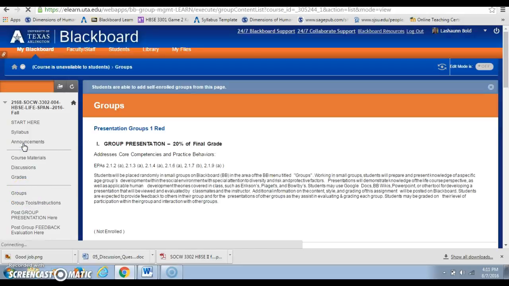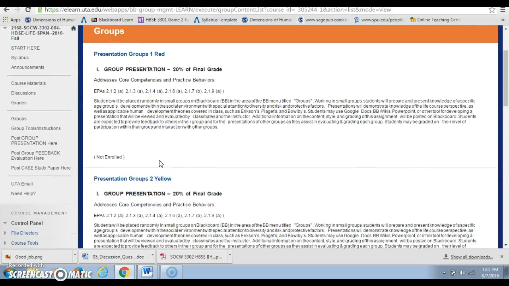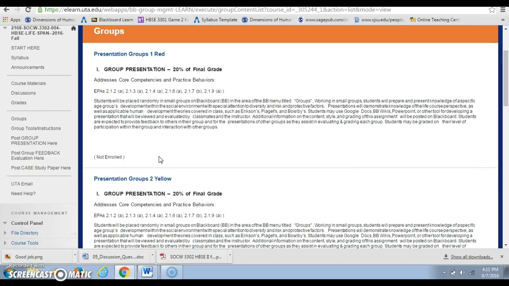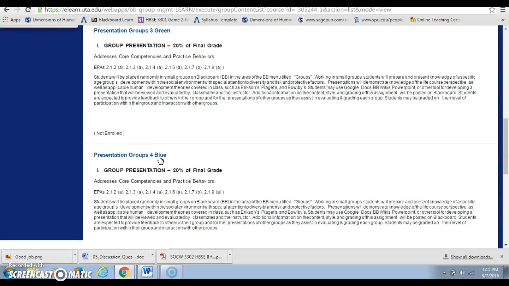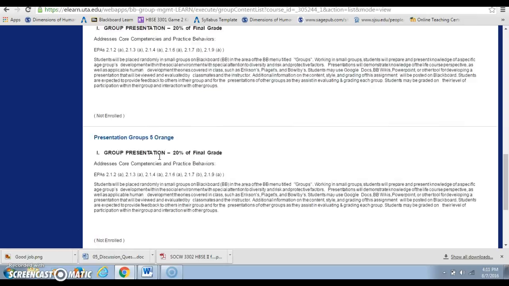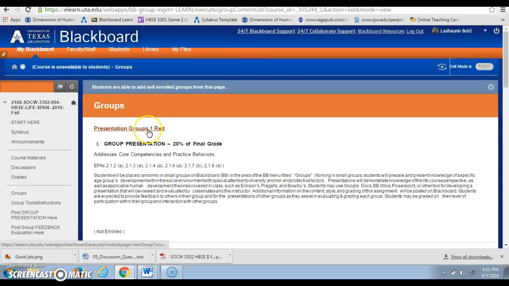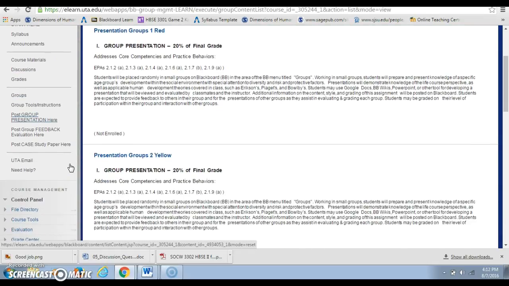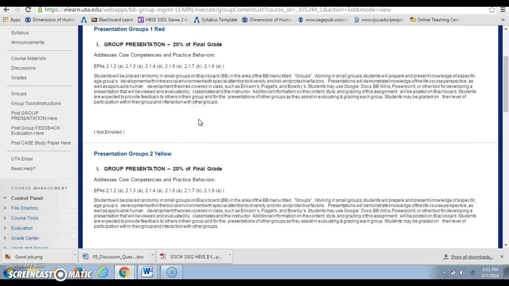I'll just click there so you can see what it looks like. You'll be assigned to a group, either a color, red, yellow, green, blue, or purple, something like that. And it'll say whether you are enrolled in that group or not yet. And so I'll have that fixed up for you. I have already placed people in groups, but apparently they're not quite enrolled yet. So I'll check that out.